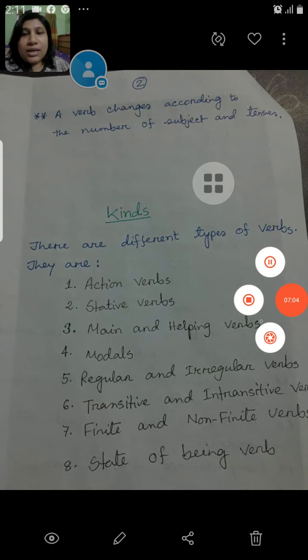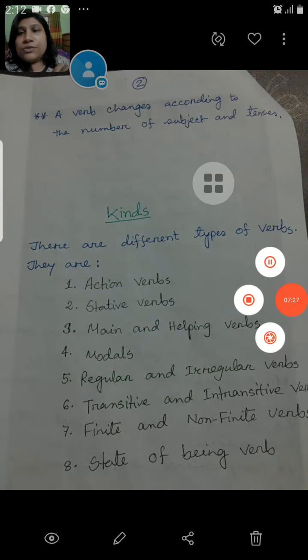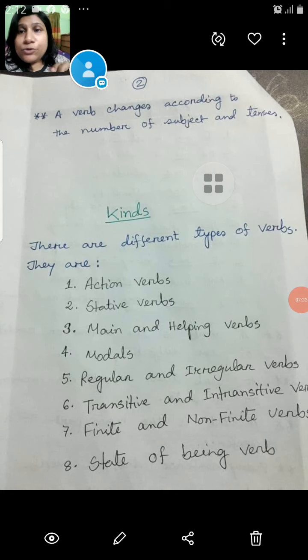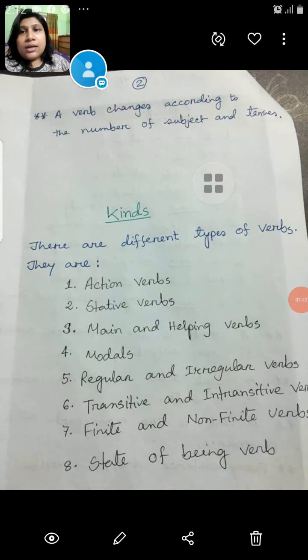My dear students, here my question is: what do you understand by verb, and why is a verb important? Because you have to remember that without the correct form of the verb, a sentence cannot be written properly. So correctness of the verb is very important. You have to mind it. Today we will discuss up to action verbs. Next class we will discuss non-action verbs, that means stative verbs or mental action verbs.